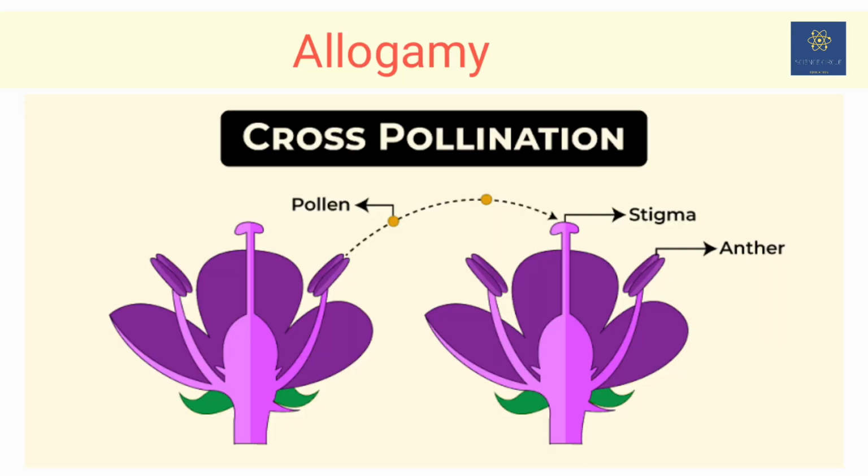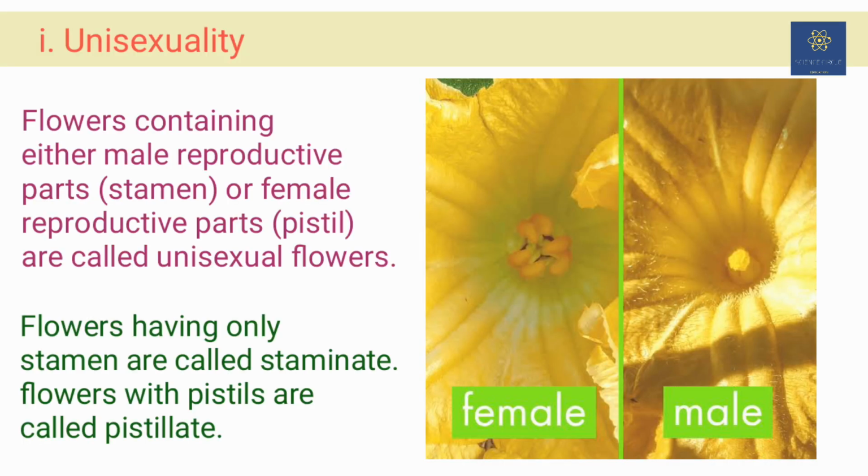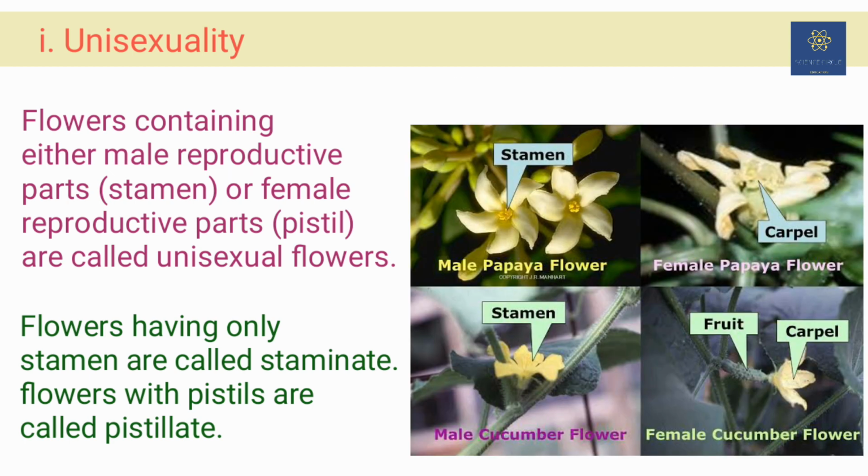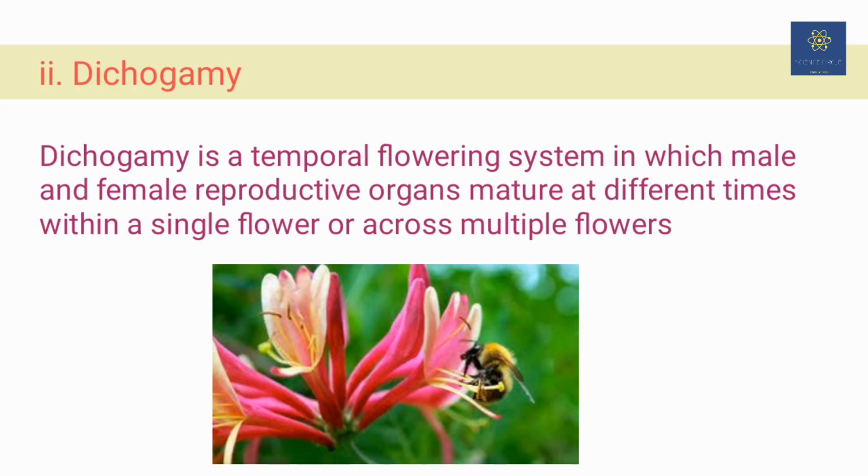Some of the conditions which favor cross-pollination are, first, unisexuality, when a flower has either male or female organs and they are borne on separate plants. Cross-pollination is the only possibility there, as we can see in palm and papaya. Same with dichogamy. The timing of maturation of the stamen and pistil, or androecium and gynoecium, is different.